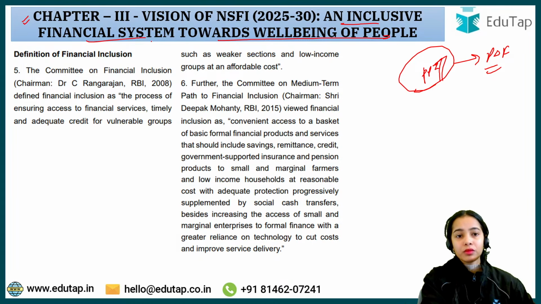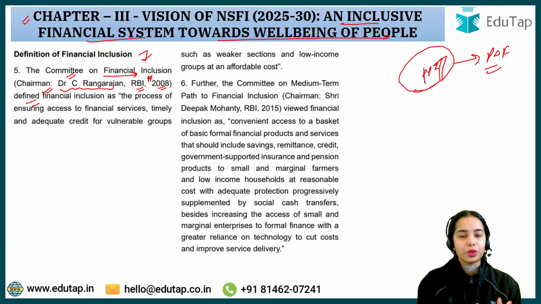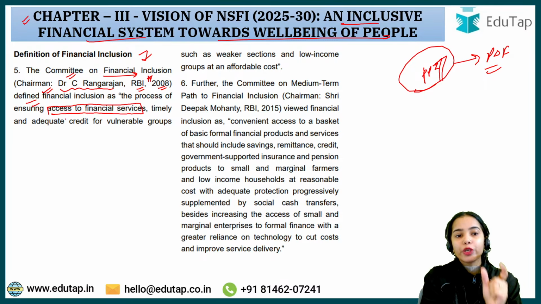Chalo. Now this is again very important. Chapter 3, the vision of NSFI 2025-2030. Definition of financial inclusion. The Committee on Financial Inclusion, chairman Dr. C. Rangarajan, RBI 2008, defined financial inclusion as the process of ensuring access to financial services, timely and adequate credit for vulnerable groups such as weaker sections and low income groups at an affordable cost.